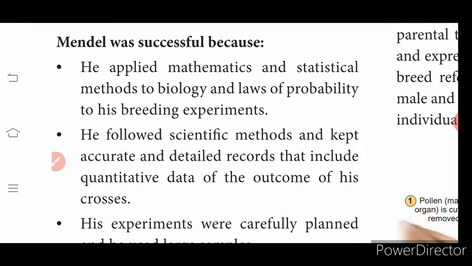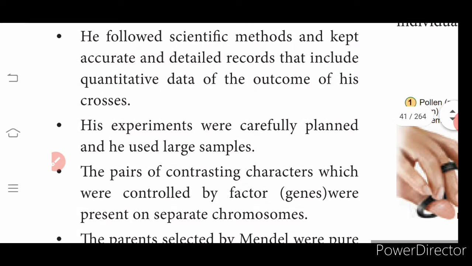Why? Because he applied mathematics and statistical methods. Whatever was given was with proof. He followed the scientific method. So what is the scientific method? Whatever experimentation is made is given in the form of data clearly, and experimental evidence is shown. Once it is carried out again, it shows the same result. That is the scientific method.